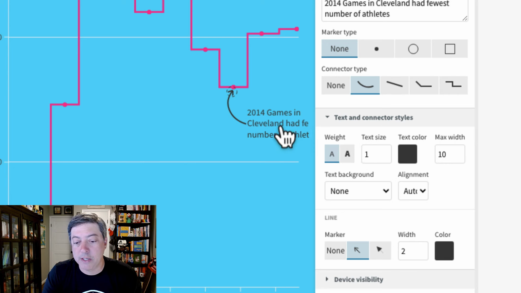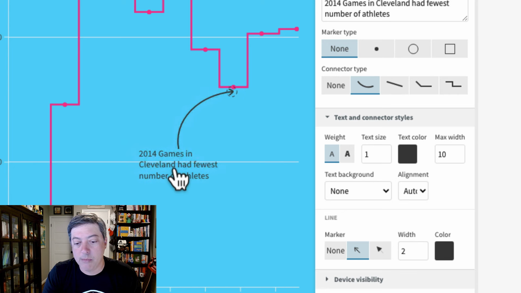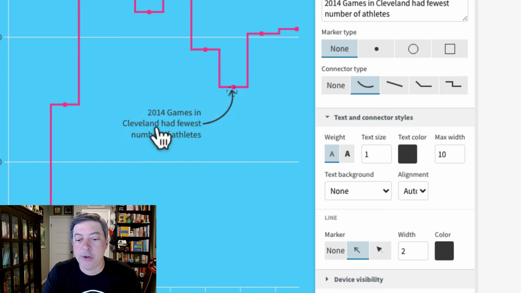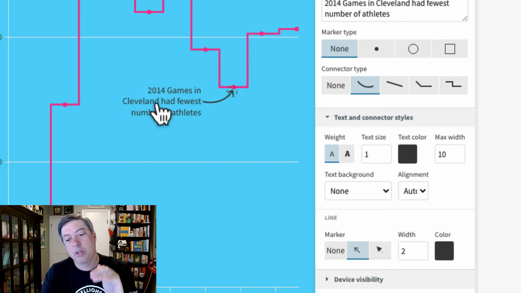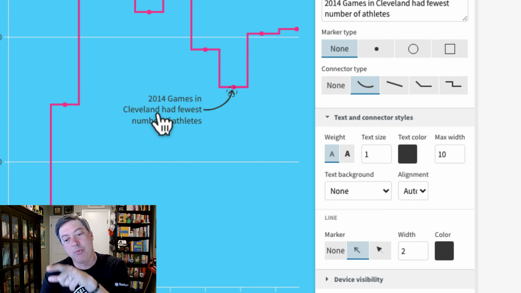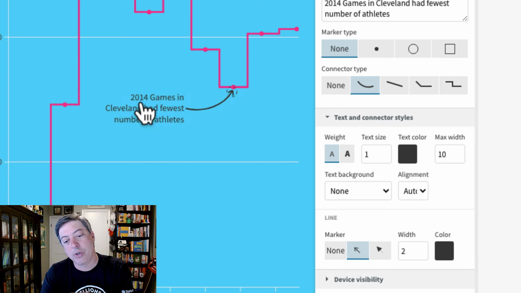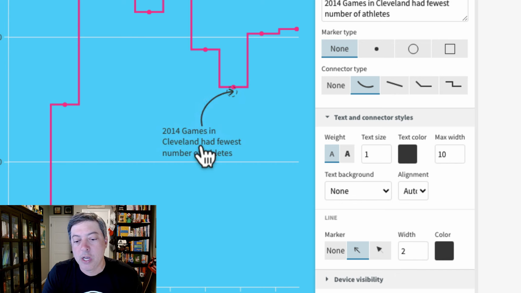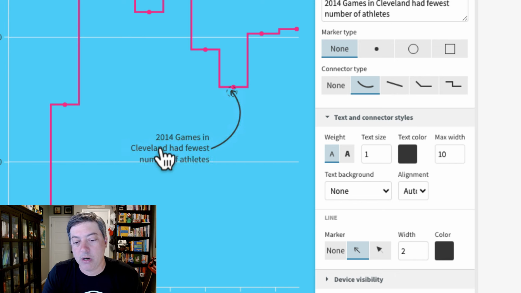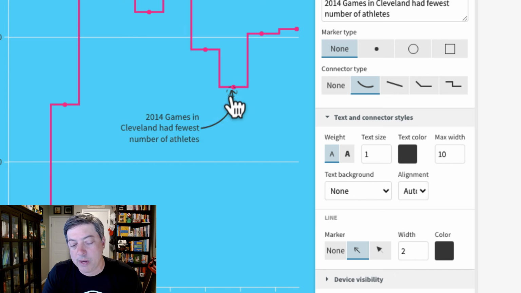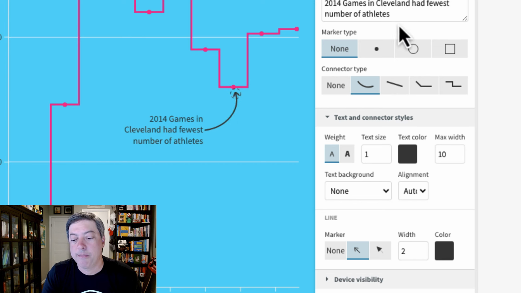You could also move this around. If you grab it, you can move it around, and you can see how the arrow is going to change. Now you can't really control the swoopiness or where the arrow points to. So that's like a bit of a challenge. But if you get it here and you're like, oh, that doesn't quite point, you can see how your cursor changes to the finger. You just sort of move the whole thing over a little bit and get that set up.